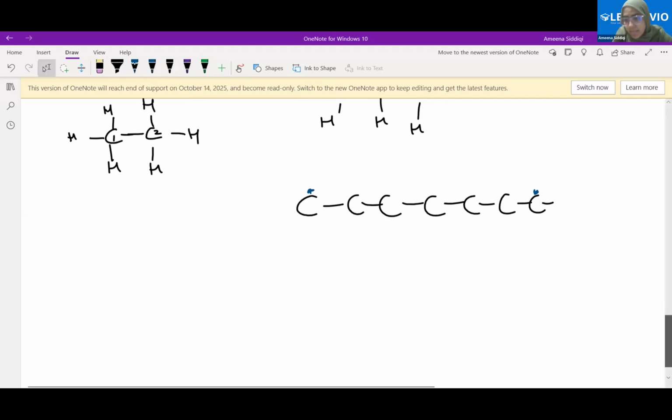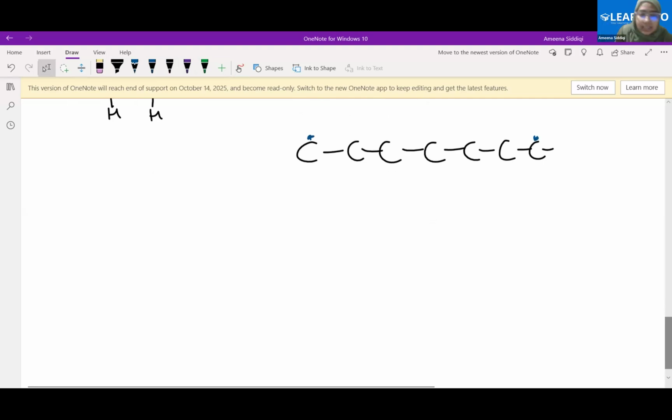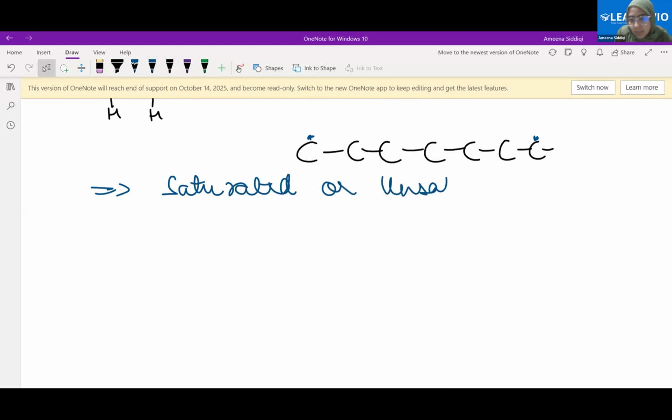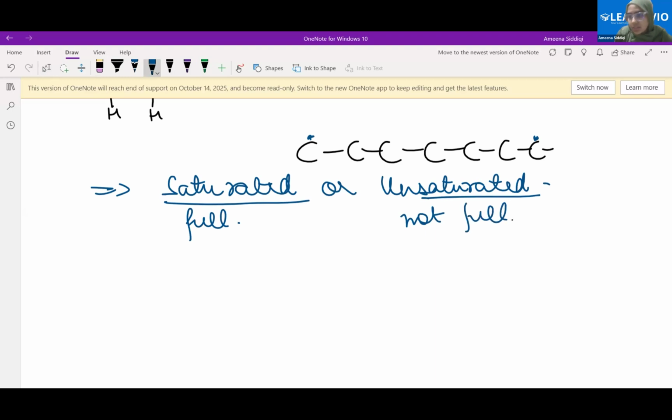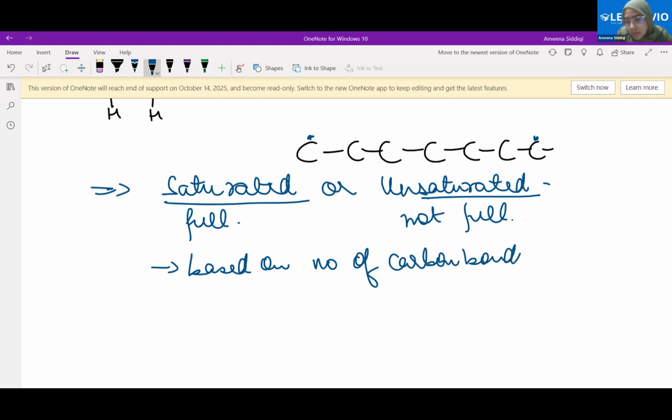Right? Now let's see. These are called hydrocarbon compounds, and these compounds could be saturated or unsaturated. Please try to understand, very important. Saturated means full, unsaturated means not full. Now let's try to see what is happening. It is based on the number of bonds between carbon atoms.